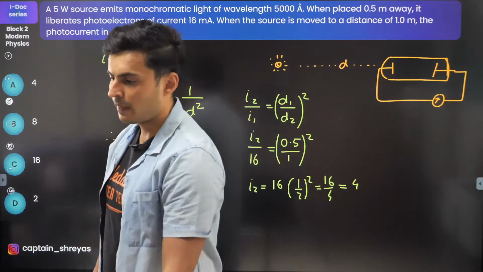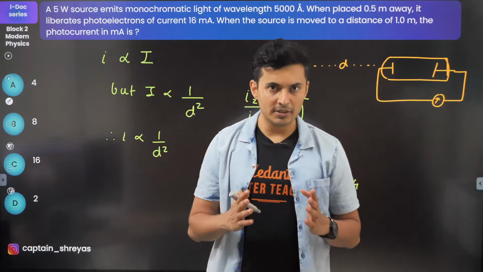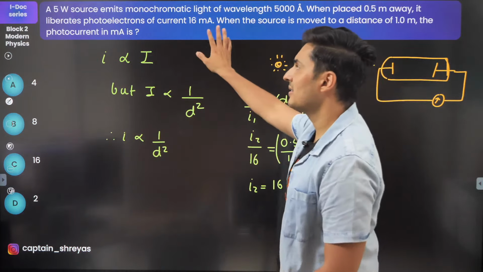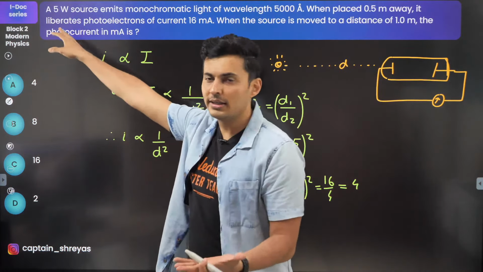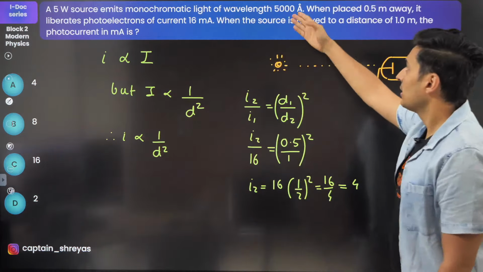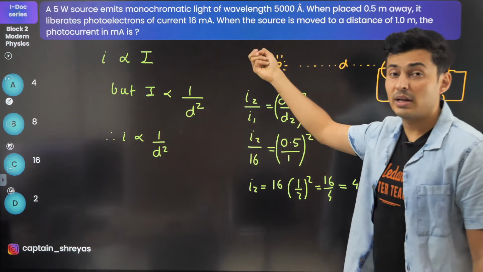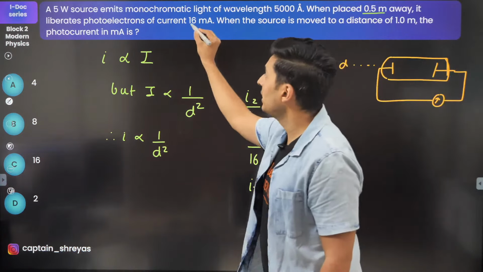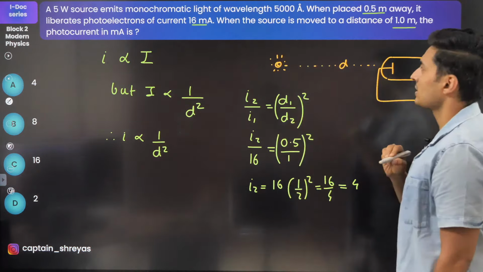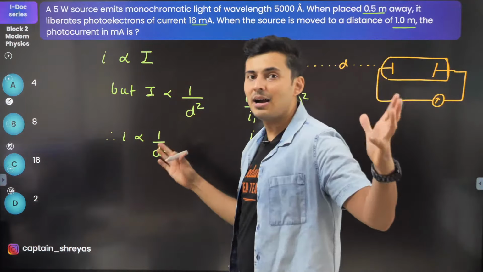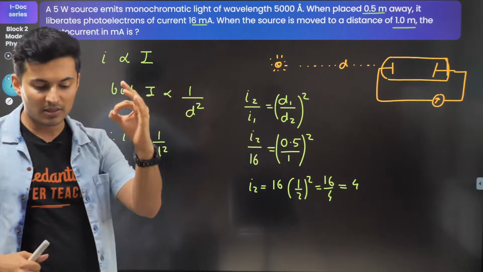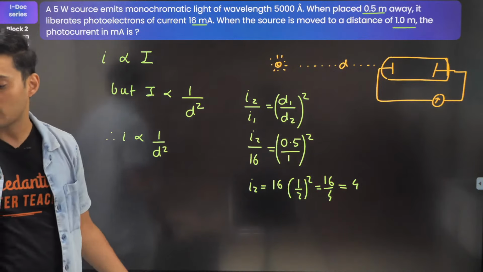Very good. Is that clear, my warriors? So, beautiful question. A lot of unnecessary information. This is not needed. Why is this not needed? Then this is also not needed, just given to confuse you. The only important data points were this, then this, and then this. That's all. So how intensity affects current and how distance affects intensity was the play over here. That's the concept over here.